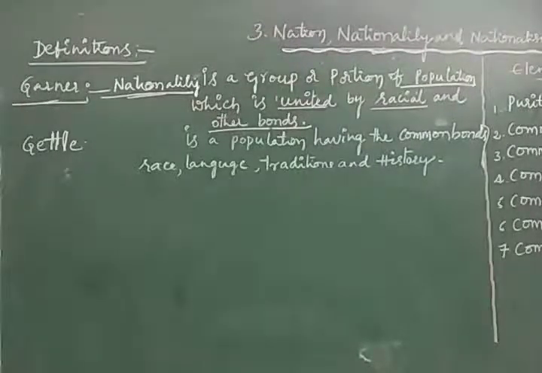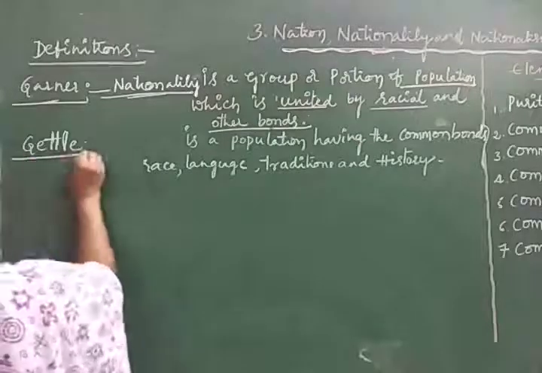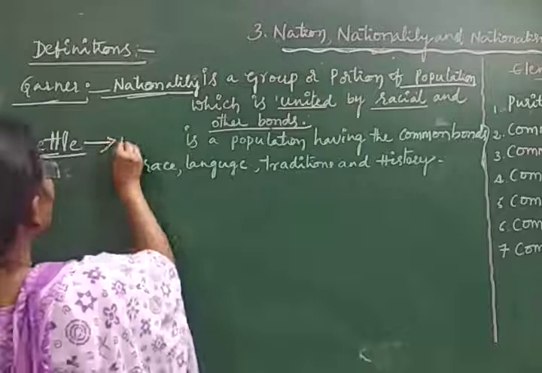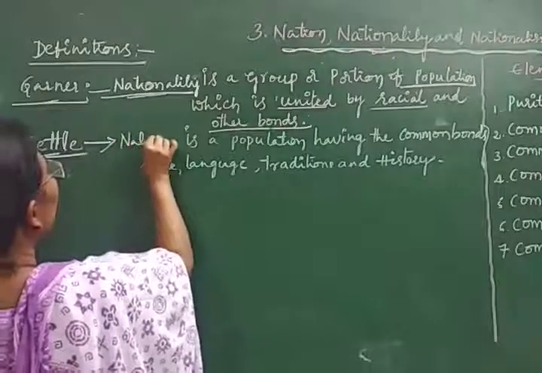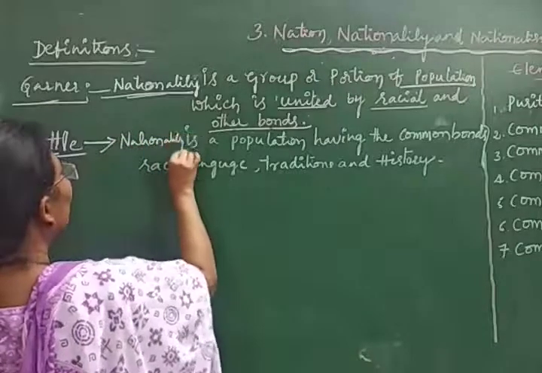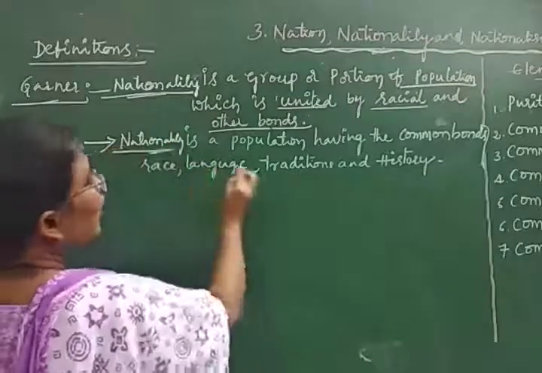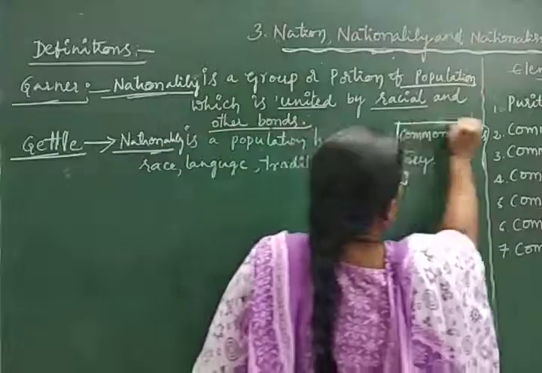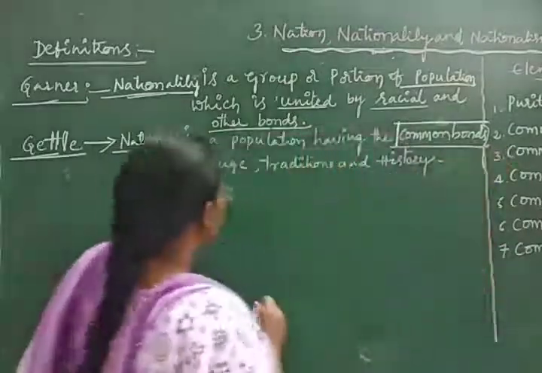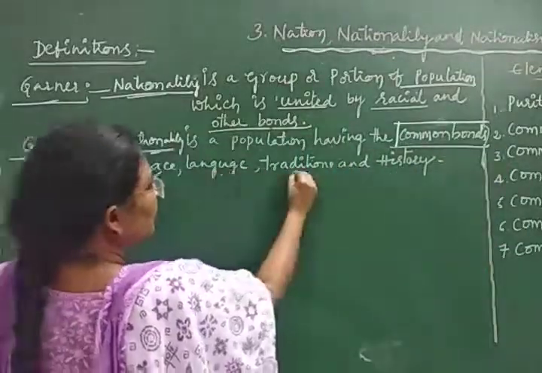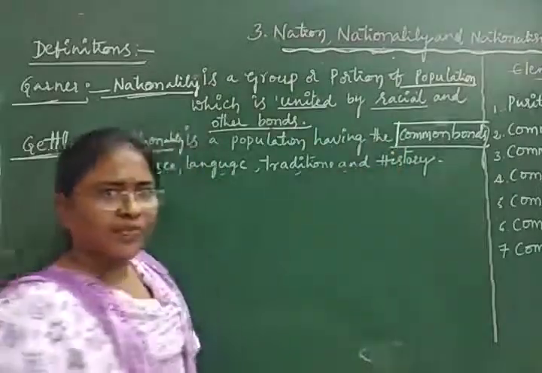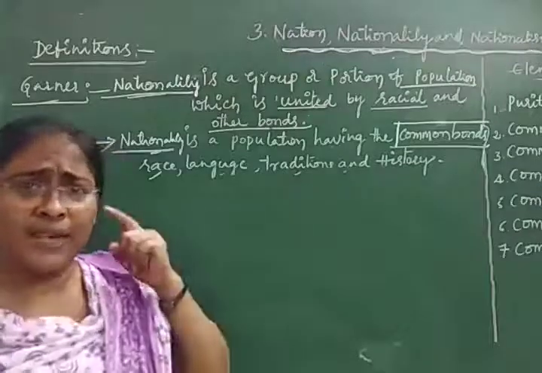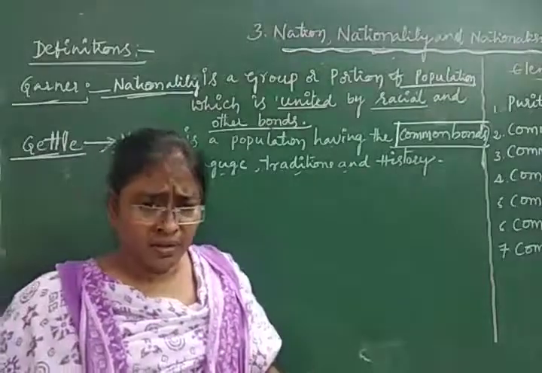Okay, then here is another writer, Garner and Gettell. According to Gettell, nationality is a population having the common bonds. Here also, common bonds. What are they? Race, language, tradition and history. So these are the important definitions given by the political thinkers.